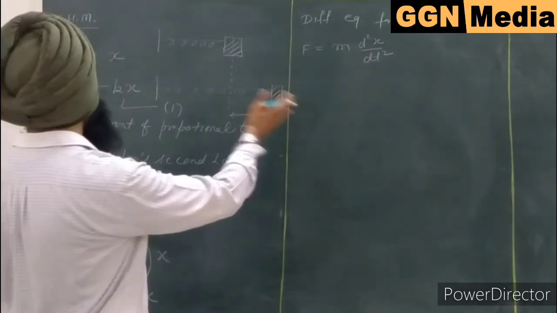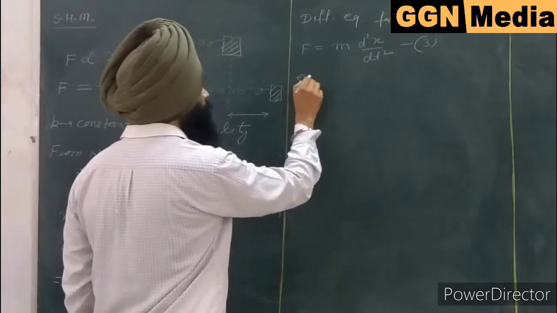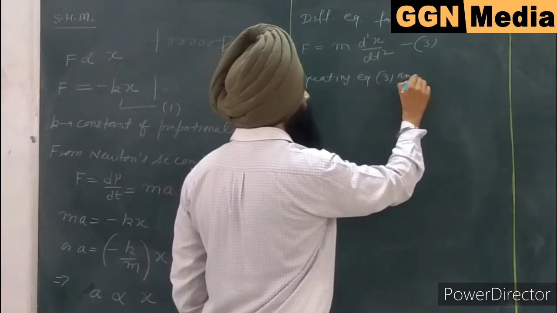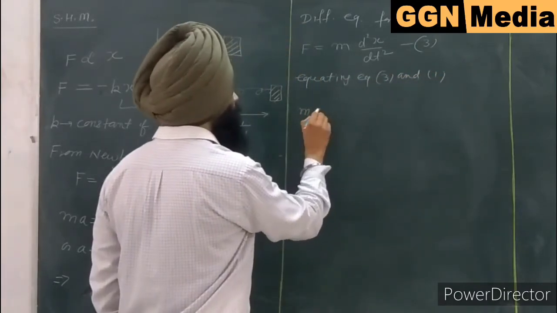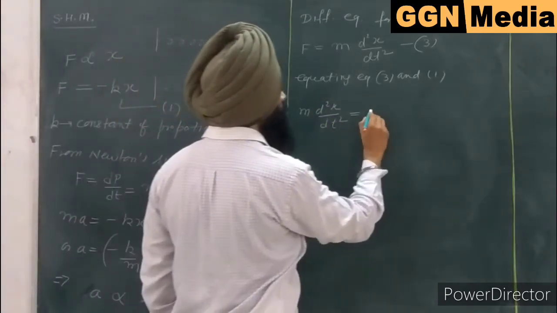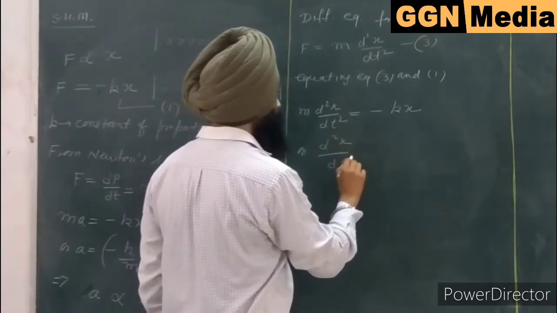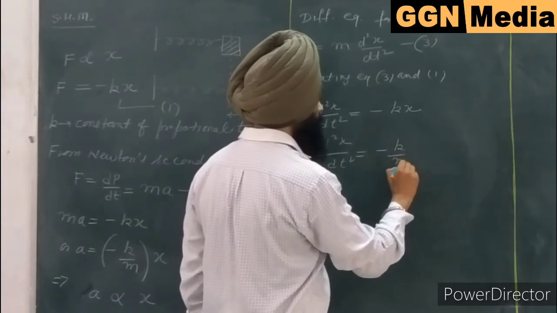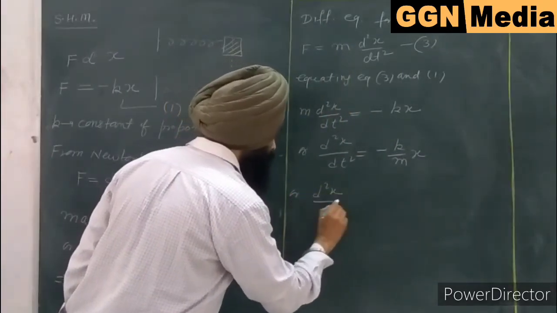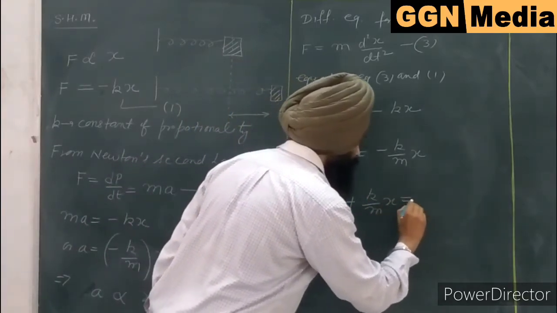If I equate this equation, which I write as equation number 3, with equation number 1, we get m d square x by dt square is equal to minus kx, or d square x upon dt square is equal to minus k by m into x, or we can write it like this: d square x upon dt square plus k by m into x is equal to 0.